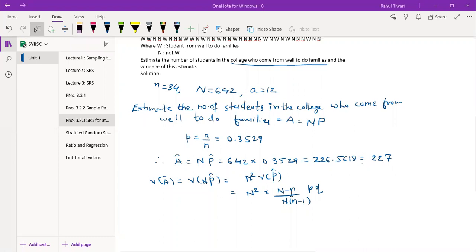Yes, what is the answer? 4162.85. Can you repeat once again? 4162.85.